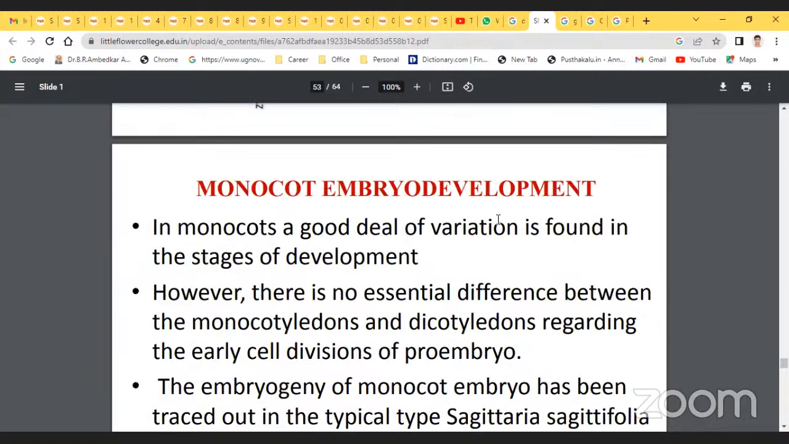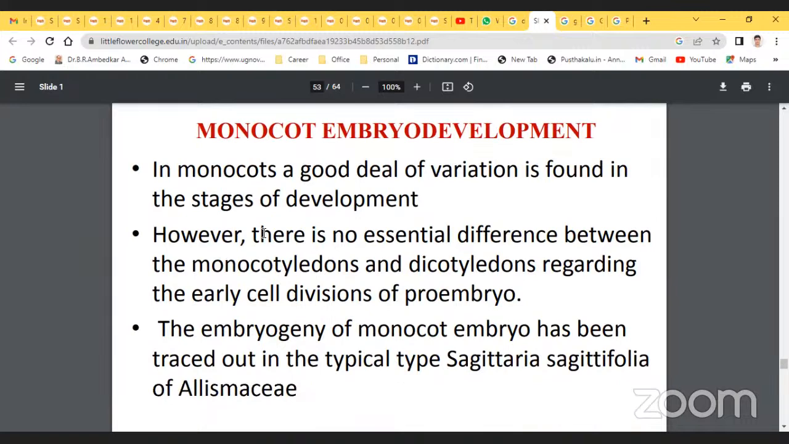So next, the monocot embryo. In monocots a good deal of variation is found in the stages of development, regarding the early cell division of the proembryo.